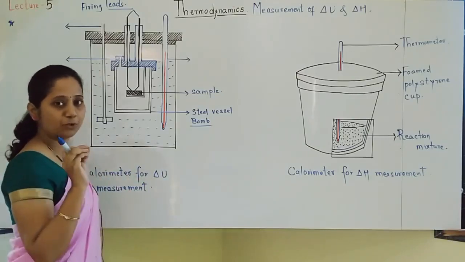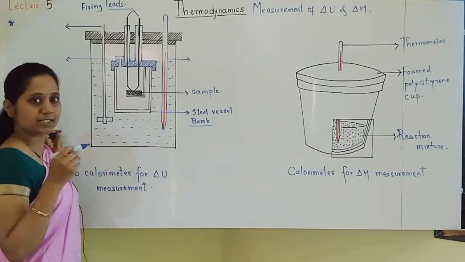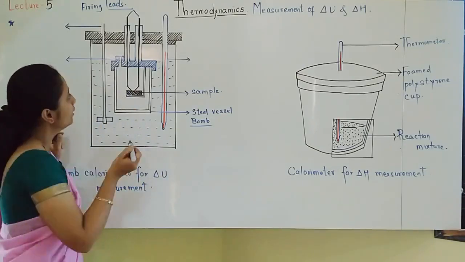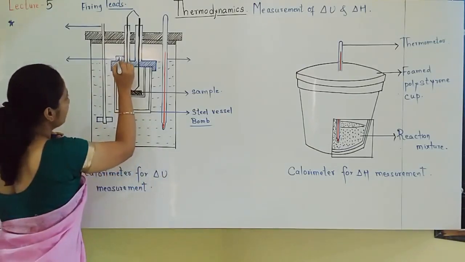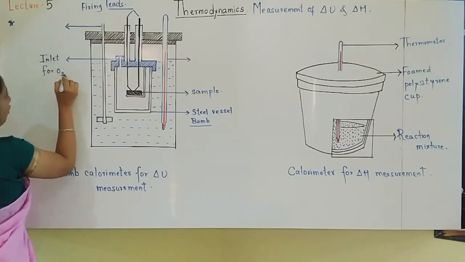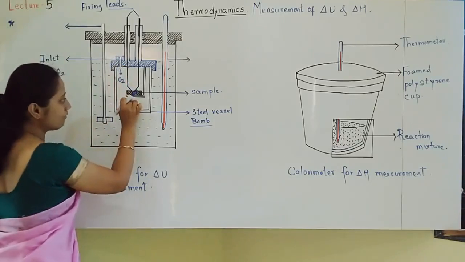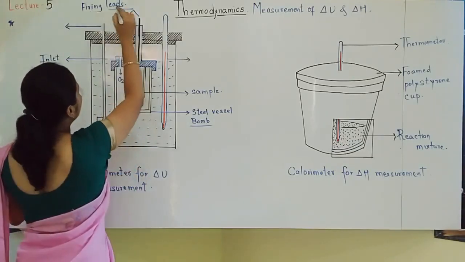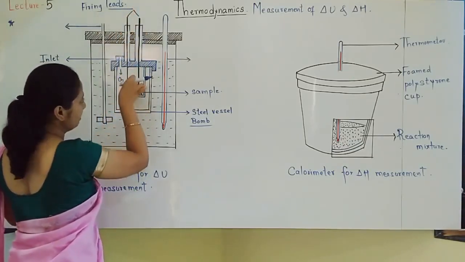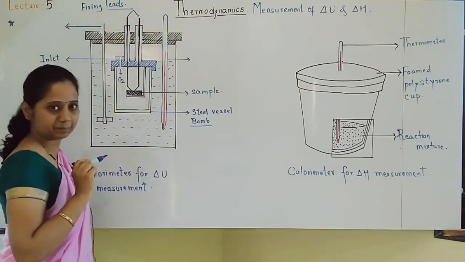So one known amount of substance is burnt. For burning a substance, oxygen is required. So from here, whatever gap you can see, this is the inlet for oxygen. Oxygen goes inside from here. Through the firing leads, electricity will be supplied and this known amount of substance is burnt.